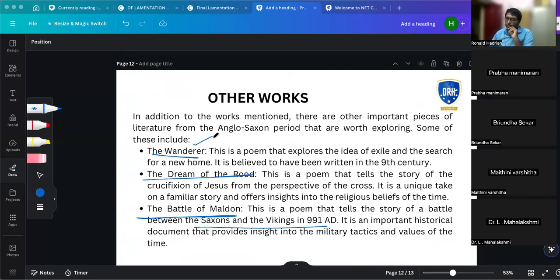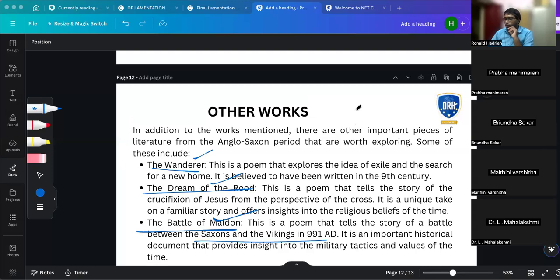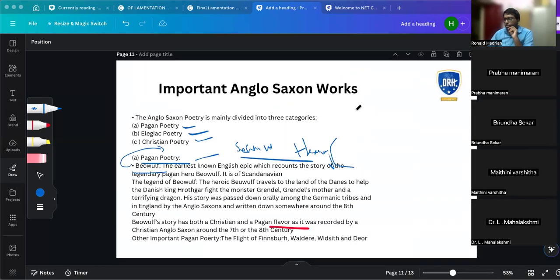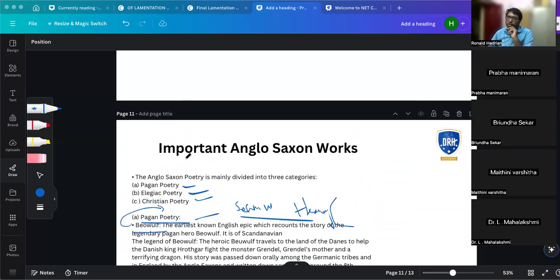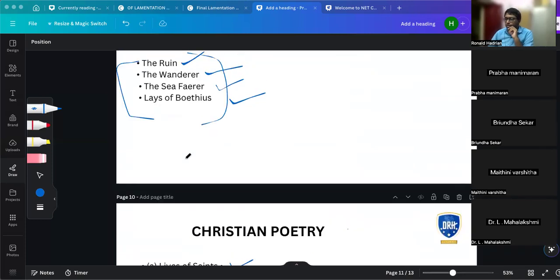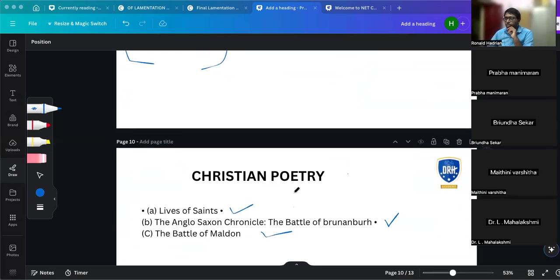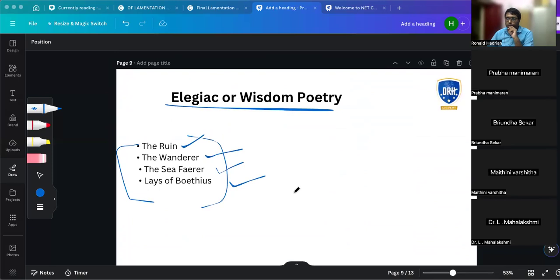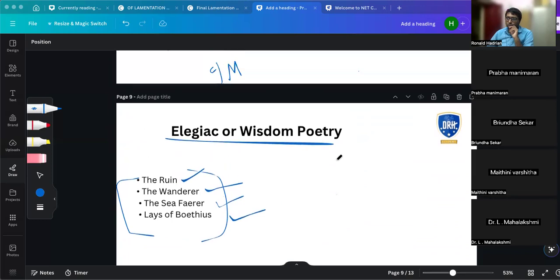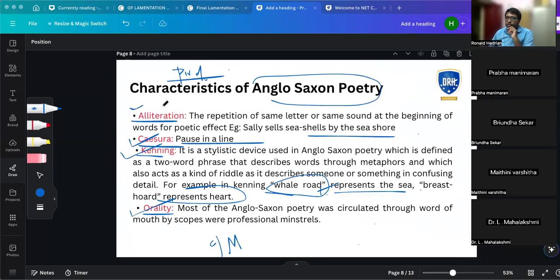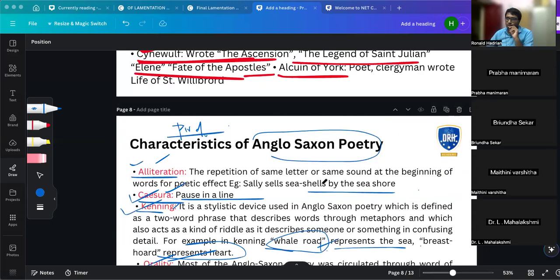The Wanderer, the Dream of the Rood, and the Battle of Maldon. Very good. So this we have seen. We have pagan poetry, elegiac poetry, and Christian poetry. We have seen the famous work called Beowulf. In Christian poetry, we have Lives of Saints, Anglo-Saxon Chronicle, and Battle of Maldon. And then we have seen the wisdom poetry or elegiac poetry such as the Ruin, Wanderer, Seafarer, and Lays of Boethius. And they use alliteration in their poetry, kenning, caesura, and orality as their main aspects.